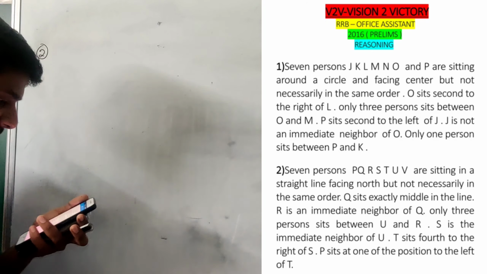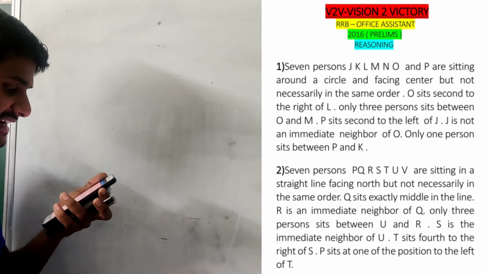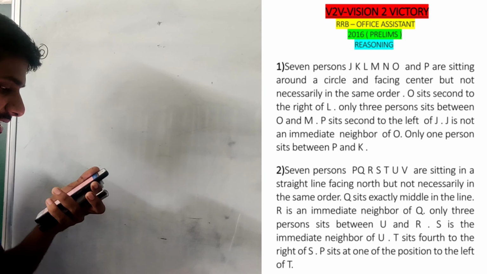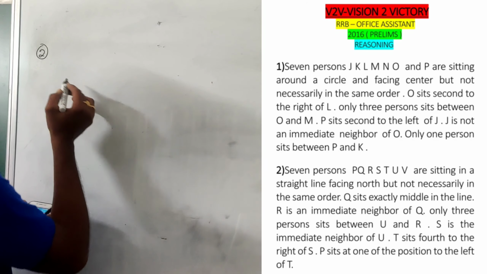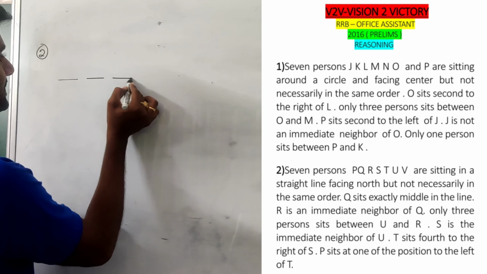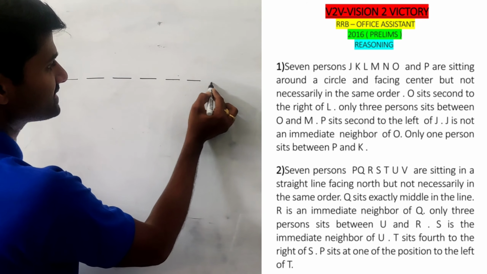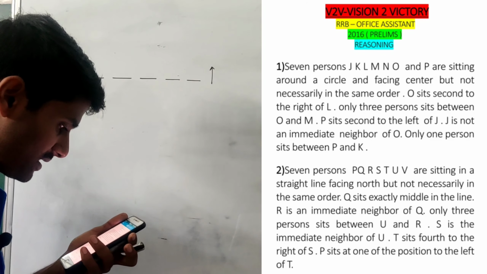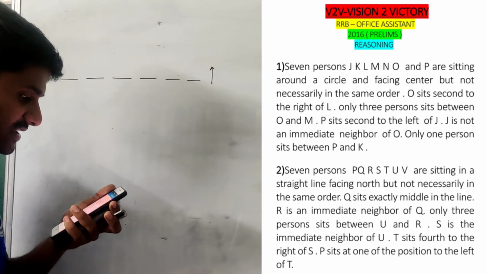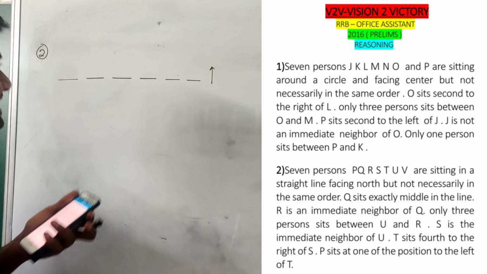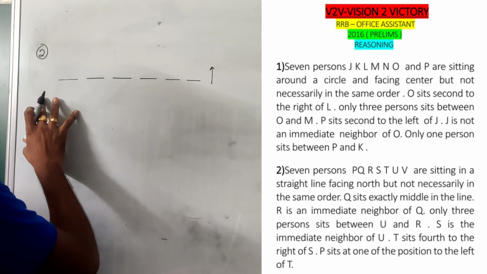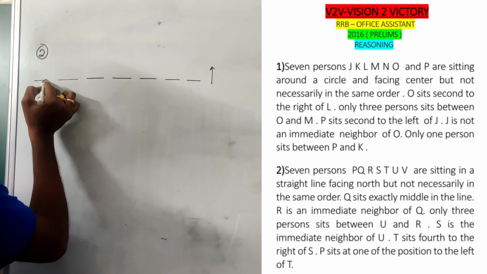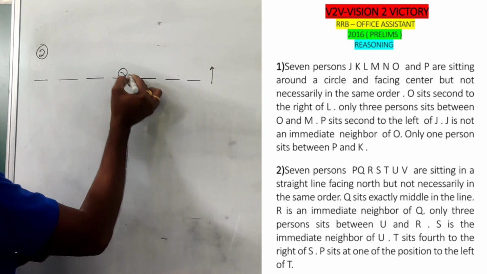Okay, go to the second question. 7 persons are sitting in a straight line facing north, but not necessarily in the same order. There are 7 persons, positions 1, 2, 3, 4, 5, 6 and 7, and they are facing north. Q sits exactly in the middle of the line, so this is the position of Q.